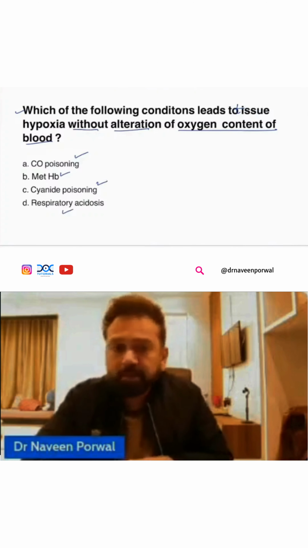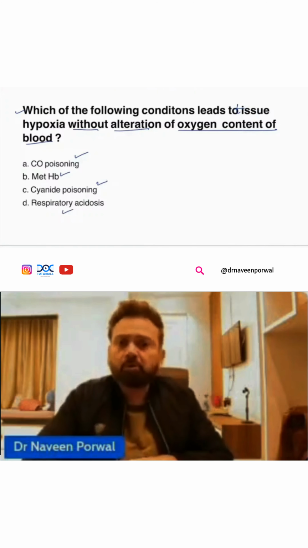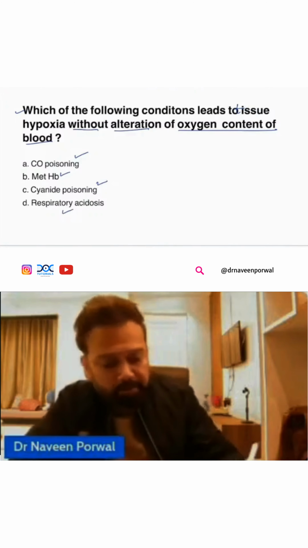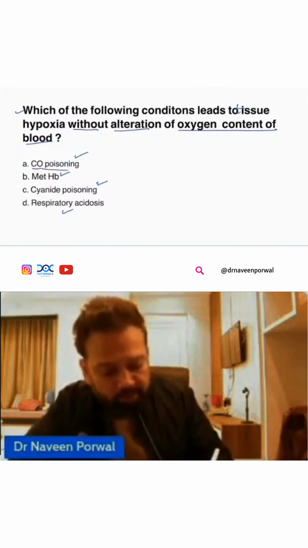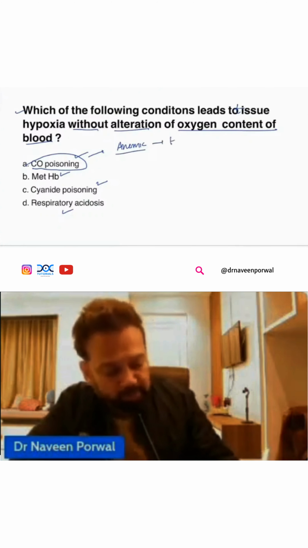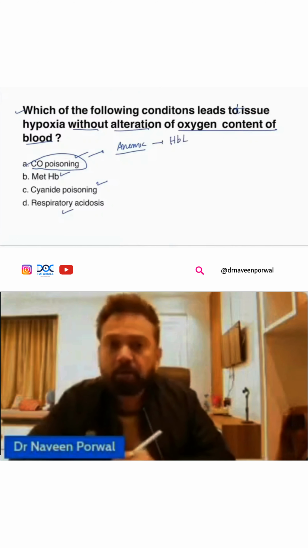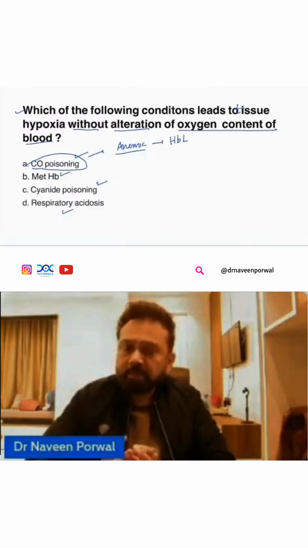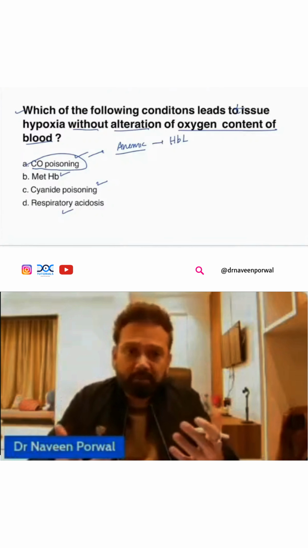We have seen that plenty of MCQs are based on hypoxia, and they have almost the same concept. For example, carbon monoxide poisoning, or anemic hypoxia. Anemic hypoxia can be due to anemia, when hemoglobin is less, so transport of oxygen will be less.